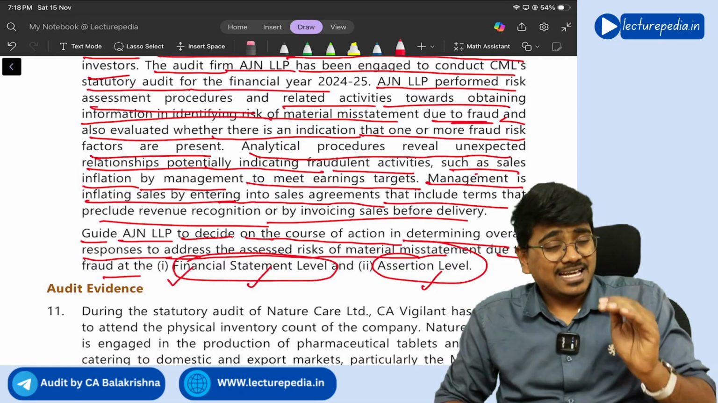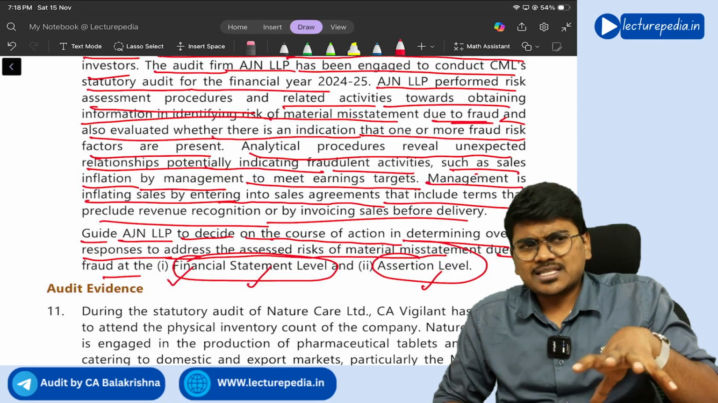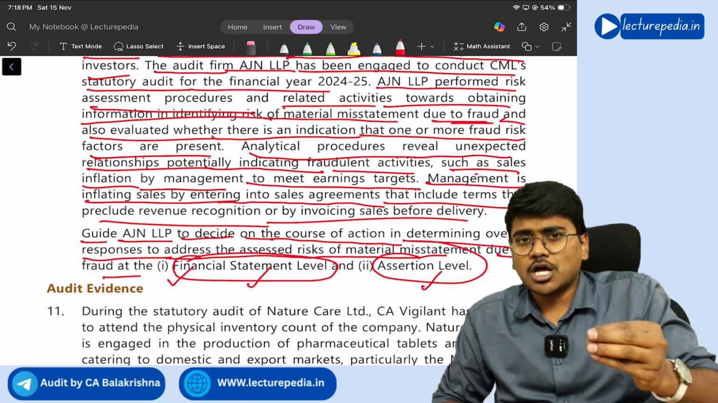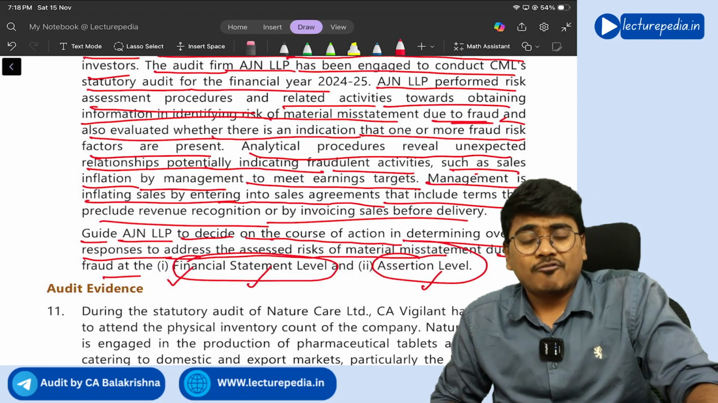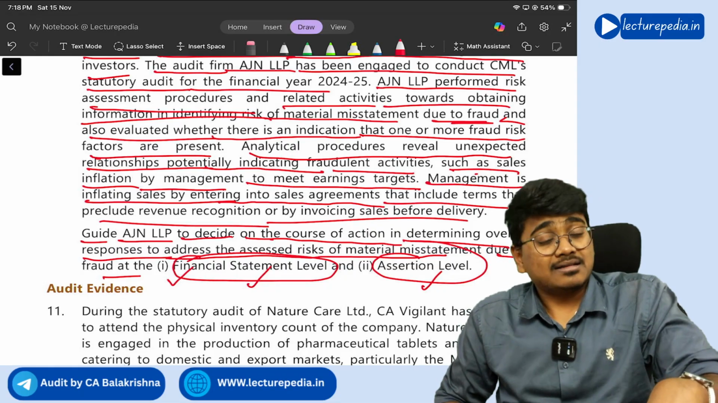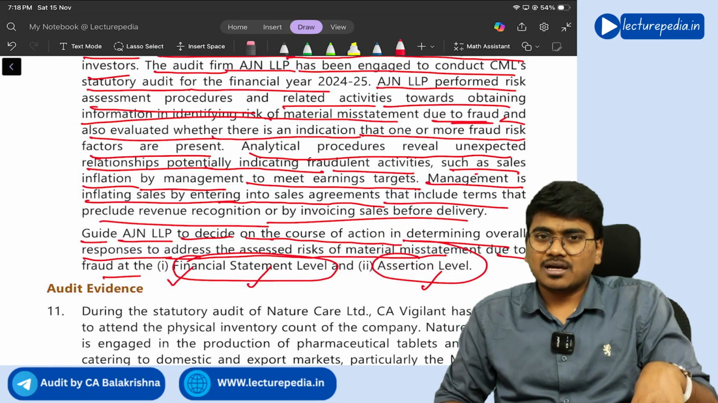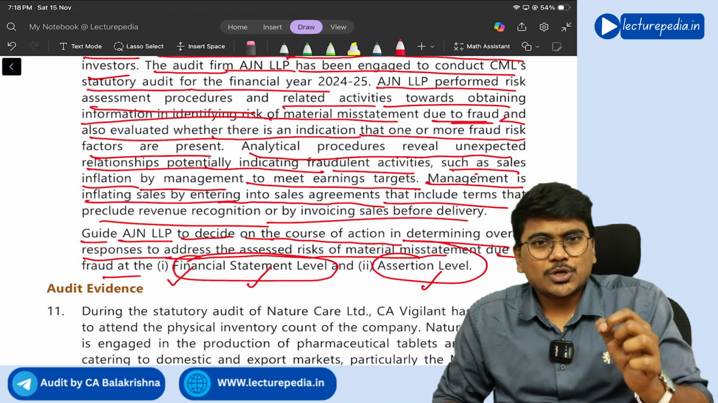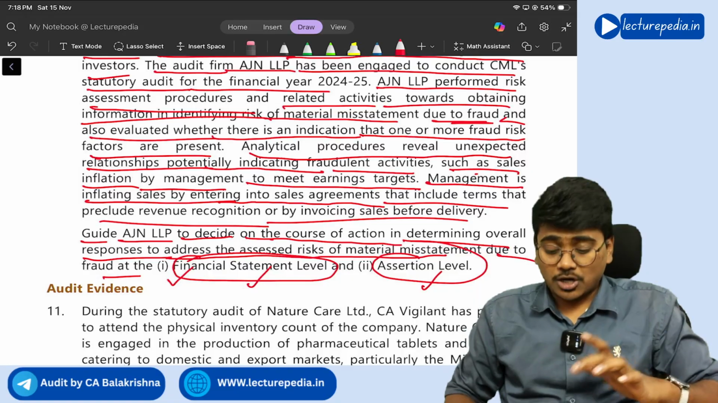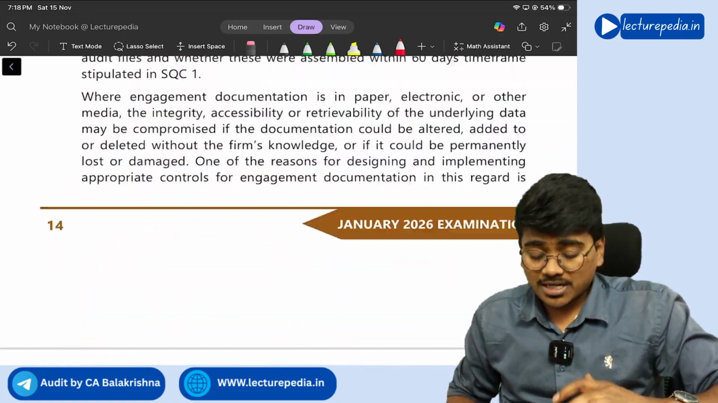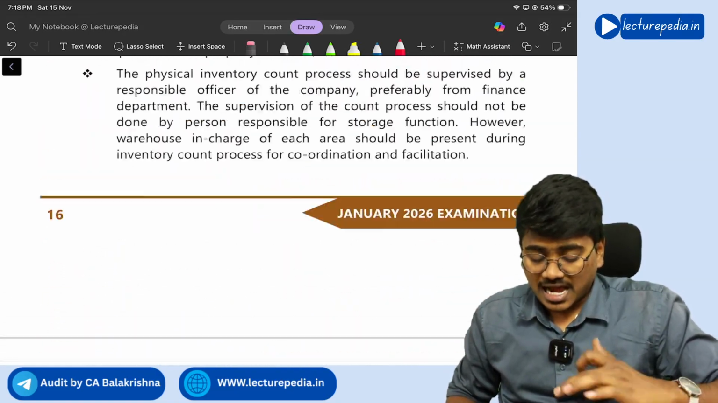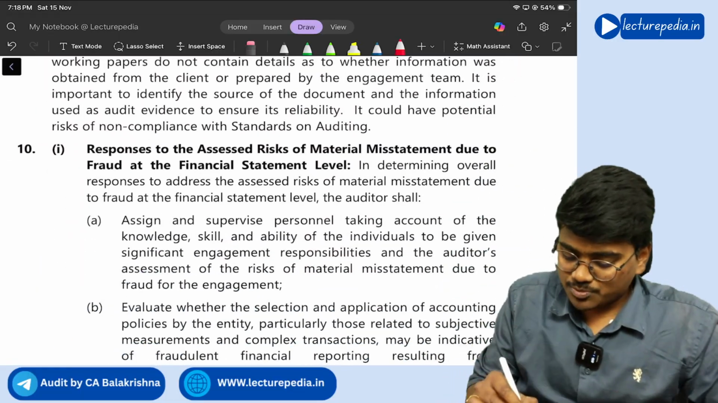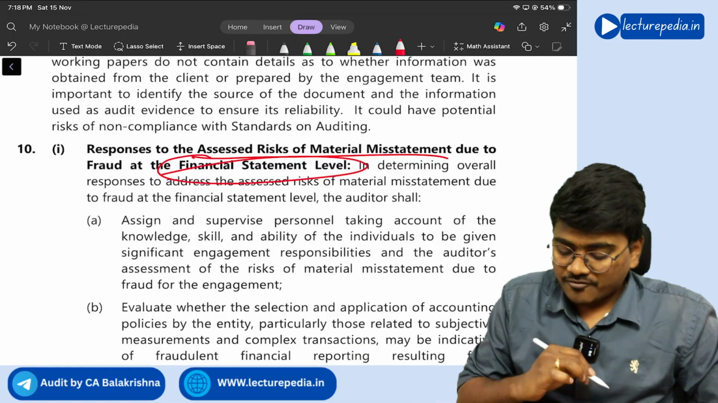Correct or not? Next thing is, you will check whether the accounting policies that the organization has used are leading to fraud, or are they reasonable? This is the second thing that you will check. That will be your second response. And finally, you will include unpredictability in your audit procedure. So these three are your responses for assessed ROMM at the financial statement level.